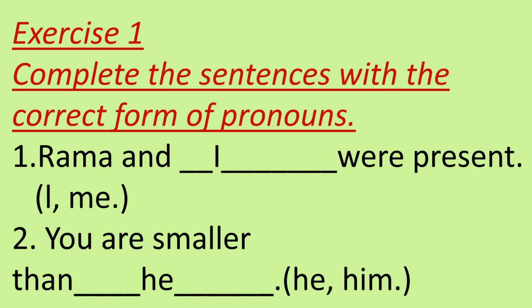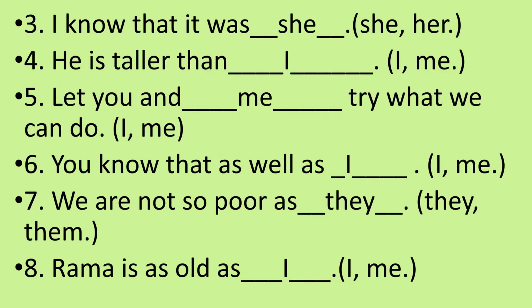Second, you are smaller than blank, in brackets he or him. The answer will be he. You are smaller than he. The third sentence is I know that it was blank, in brackets she or her. The answer will be she. I know that it was she.